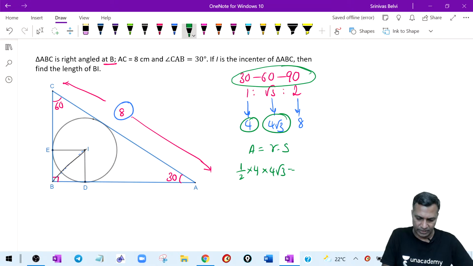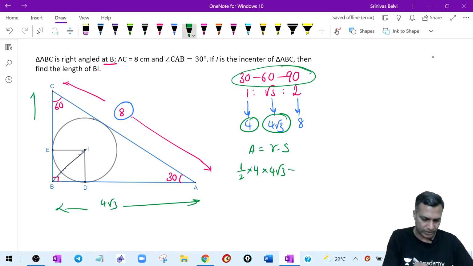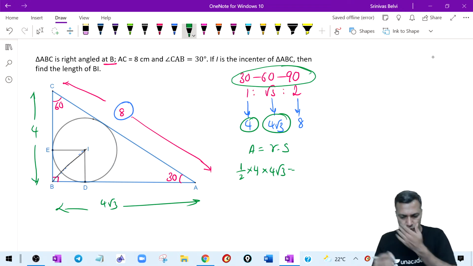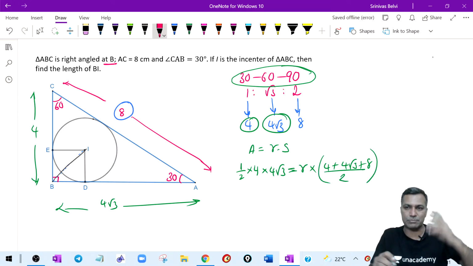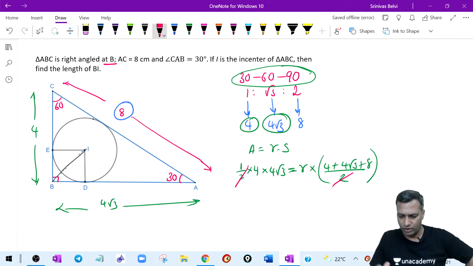Where is 4 root 3? This whole stuff is 4 root 3. Where is 4? This whole thing is 4. Therefore, half base into height is equal to inradius into semi-perimeter. I'm adding all these numbers: 4 plus 4 root 3 plus 8, divided by 2. You don't have to write as much detail as I'm writing. You could run a lot of mental math there. Some numbers can be added in your mind before you present it.